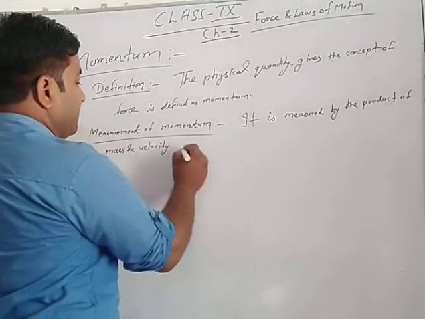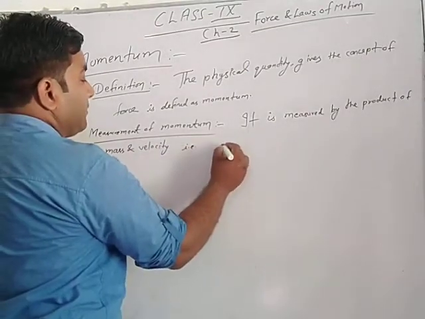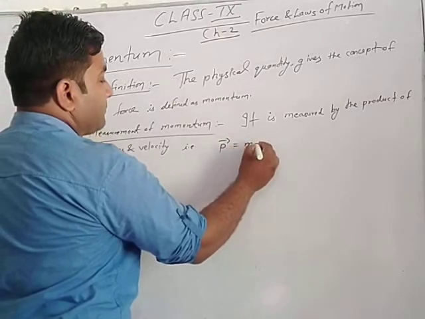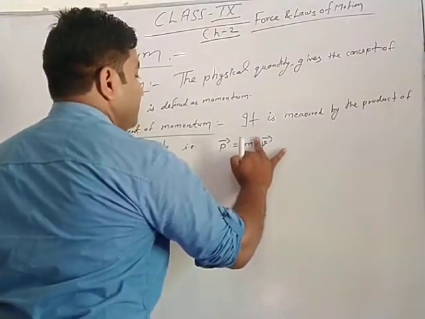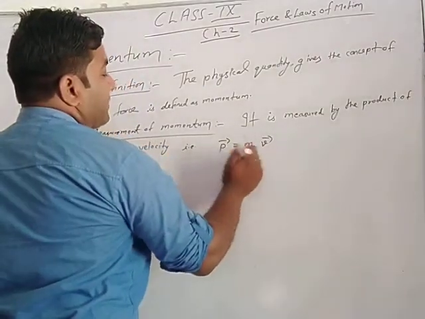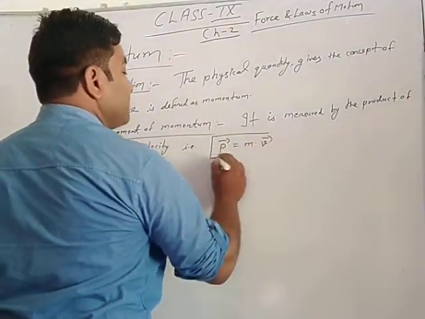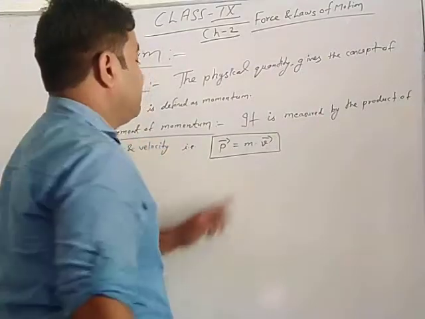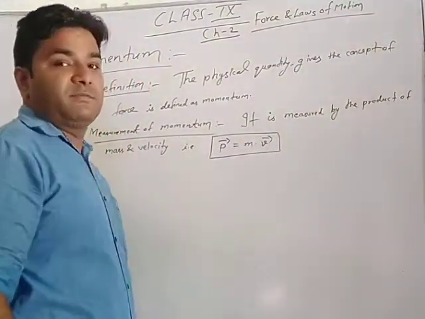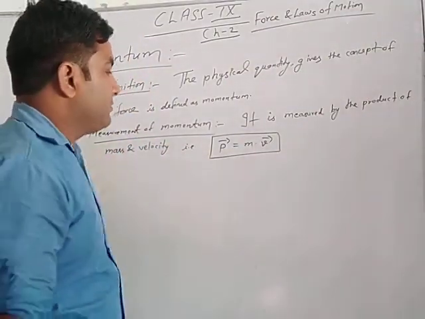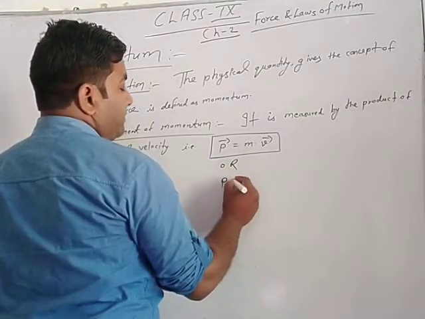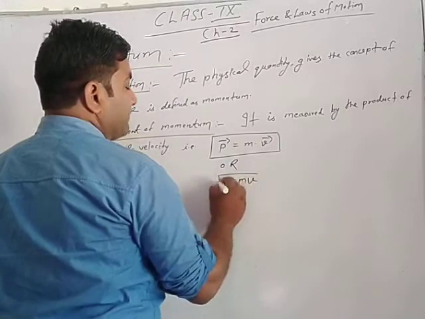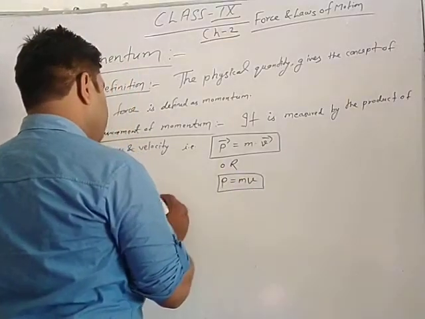Clear? That is, momentum P equal to mass m into v. I have only one mv. So in between m and v there is a multiplication symbol. So momentum P is equal to mass into velocity; in magnitude form P is equal to mv. It is a vector quantity